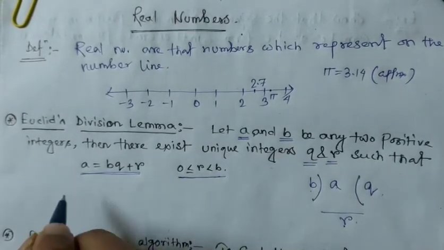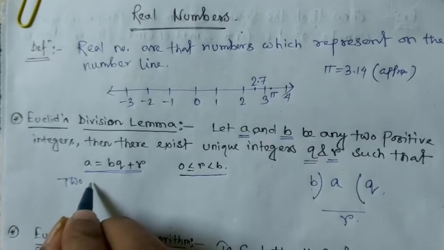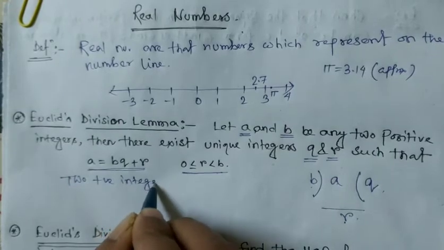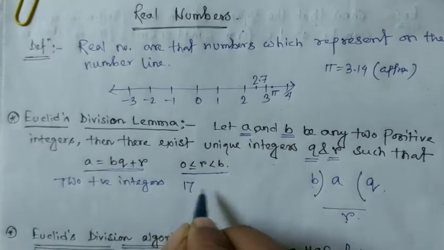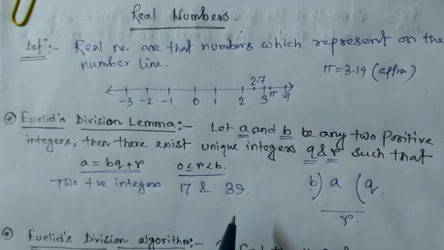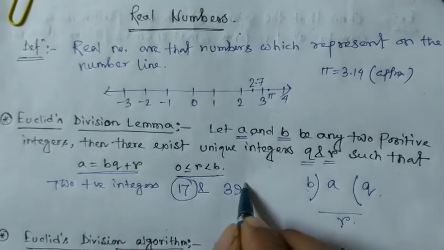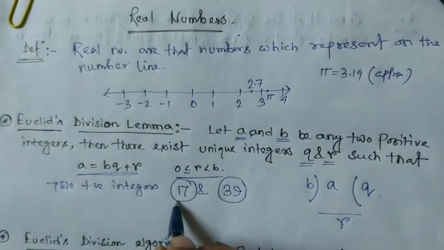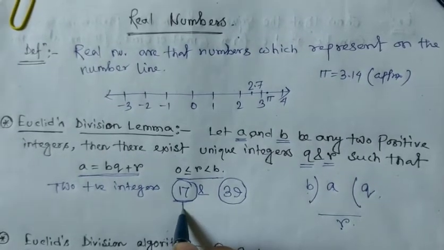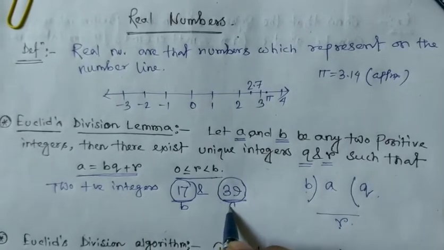We can consider one example, two positive integers 17 and 39. At first we have to choose which number is the smaller and which is the larger. Obviously 17 is the smaller number, so we consider 17 as b, and the larger number 39 as a.